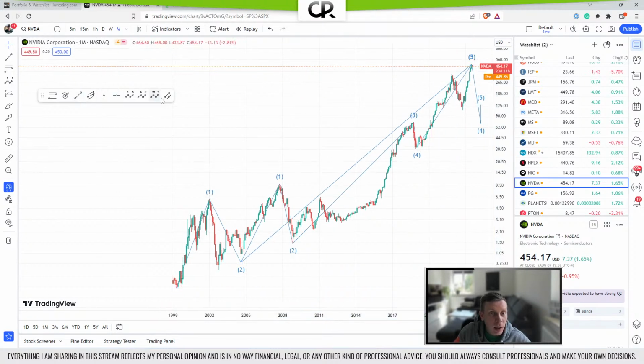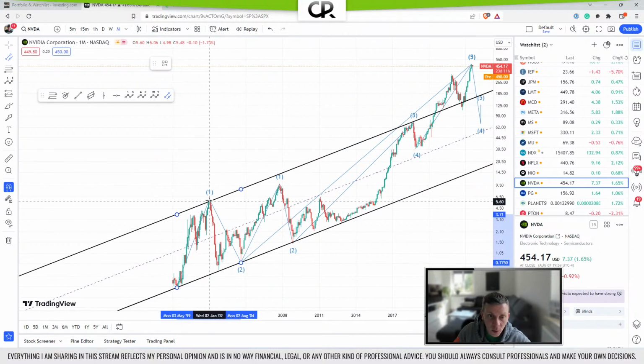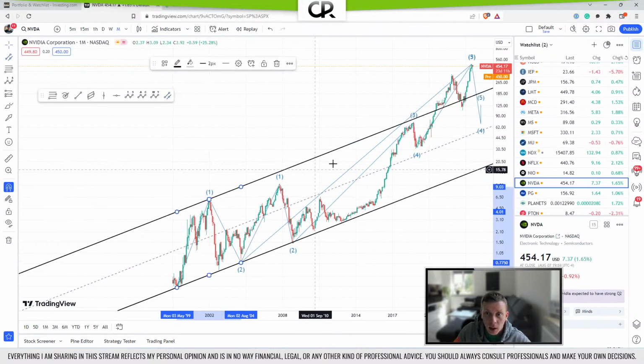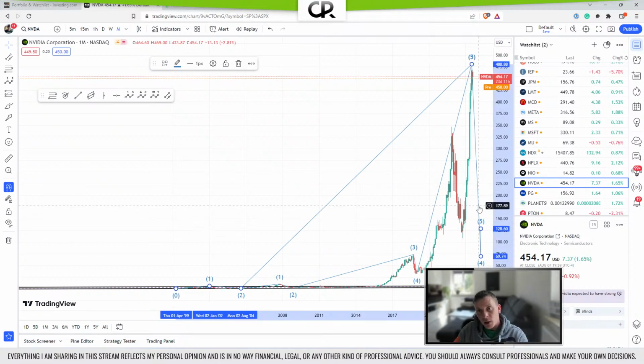Now for that, we can obviously also use Kennedy channeling technique. So if we take, first of all, on the biggest degree, our wave 1 and 2 with a parallel through 1, then we have a breakout here. Now quickly switch from logarithmic. Yep, that makes it easier to see. Yeah, I think NVIDIA is going to come crashing down.